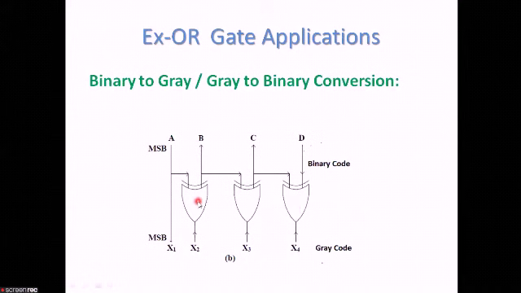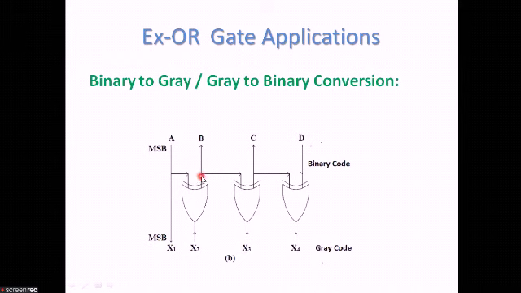How? Just the input positions will be changed. Suppose this is A, B, C and D. A is the MSB. So this A will be coming as X1 in the case of a gray code. Now this A is going as the input, and B is the second bit. In the case of a binary code, it is going as the input to the first XOR gate.